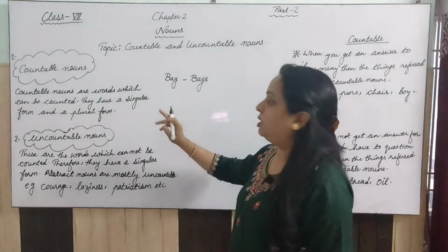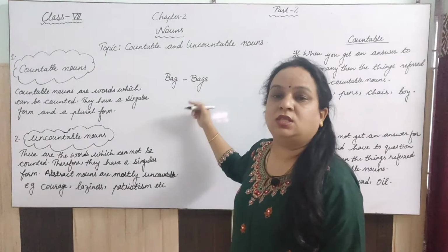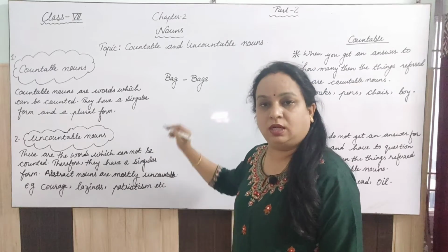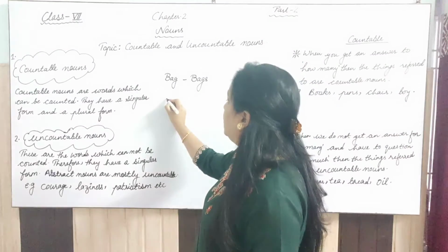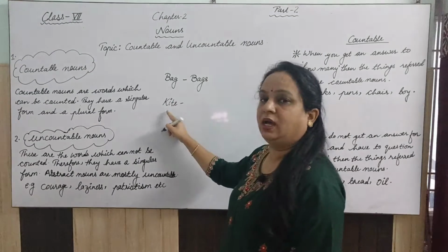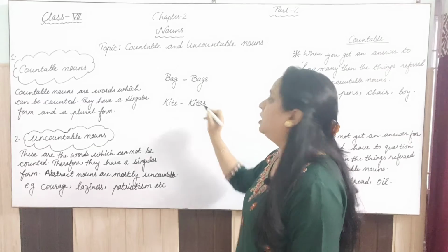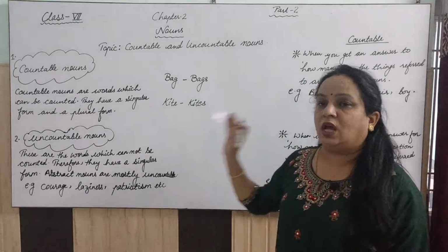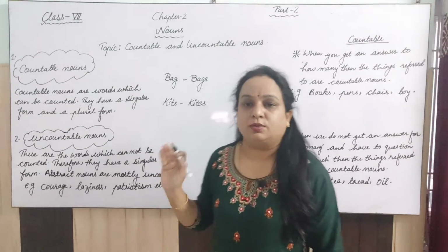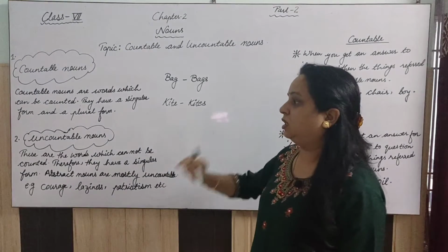So this is what countable is. You may write it another way also: 1 bag, 2 bags, 3 bags, 4 bags. Clear? Suppose we take the example of kite. Kite, 1 kite, and when we talk about more than 1, that is what? Kites. So the nouns which have both singular and plural forms are known as countable nouns.